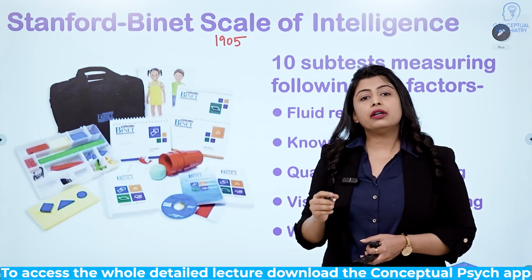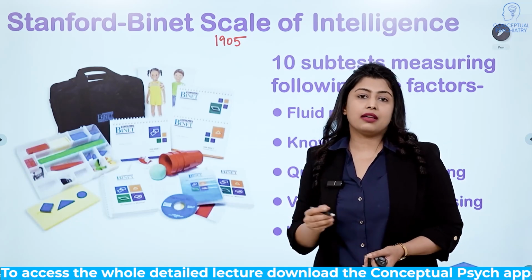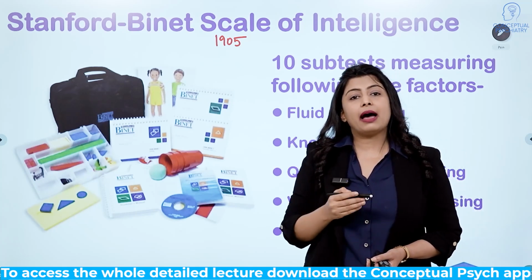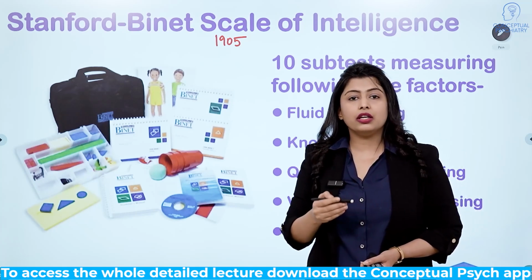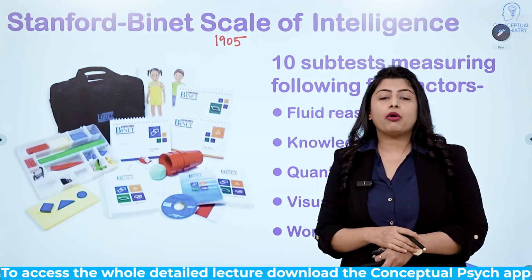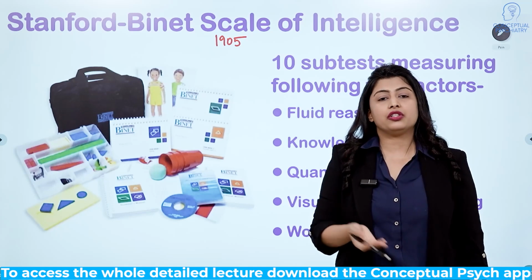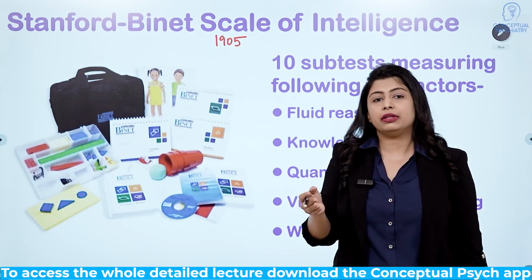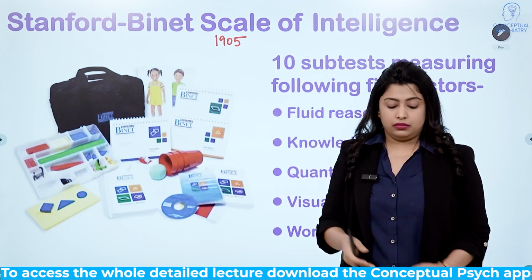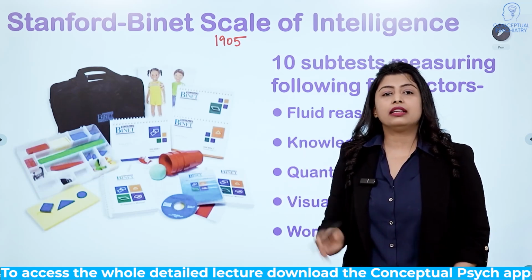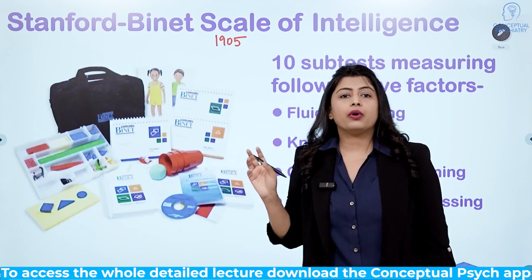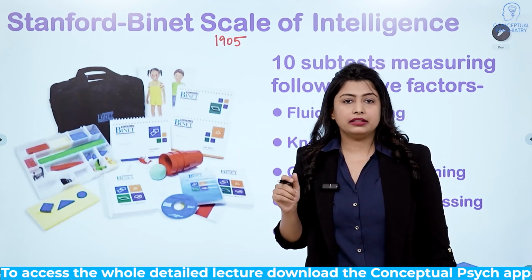It was one of the popular intelligence tests among psychologists. Later, this test was revised and adapted by an American psychologist, Lewis M. Terman. After validating it on the American population, he renamed the original scale the Stanford-Binet scale. The revision was done in 1907 by Terman.